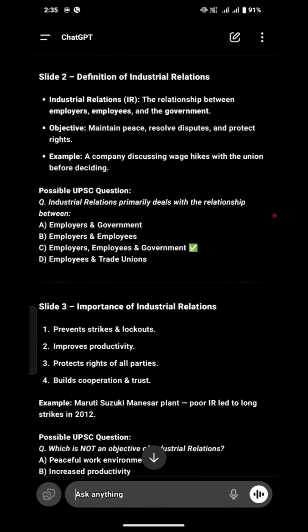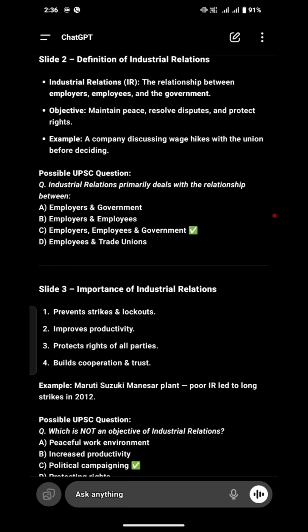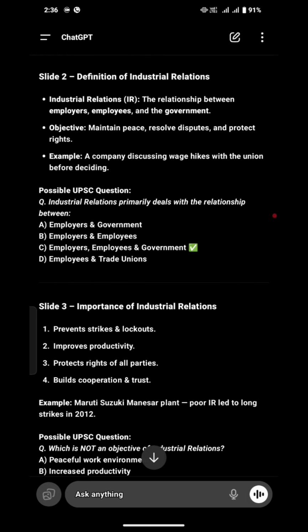Slide number 2 says definition of industrial relations: the relationship between employers, employees, and the government. Remember, this is one of the most basic things that UPSC will definitely ask, especially for first-time appearing people. Employer means who gives employment in an industry, employees are those who work in the industry under the employers, and the government creates the rules for all industry in this country.